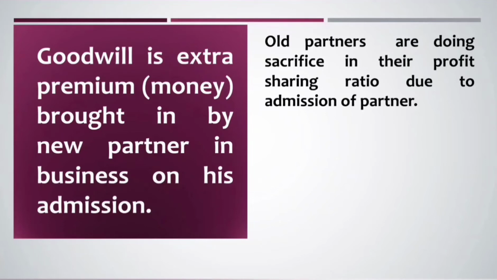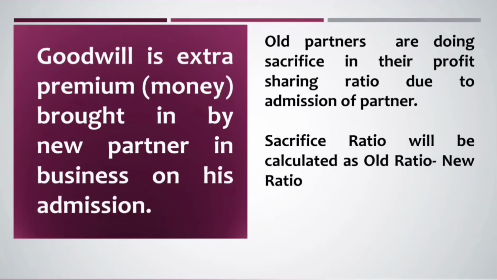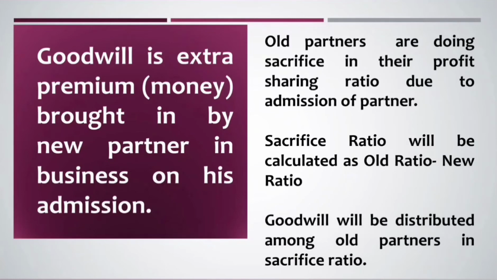and thus old partners have to do some sacrifice in their profit sharing ratio, and thus a sacrifice ratio is calculated in the formula old ratio minus new ratio. Now whatever goodwill is brought in by new partner, that will be distributed among old partners in the sacrifice ratio.